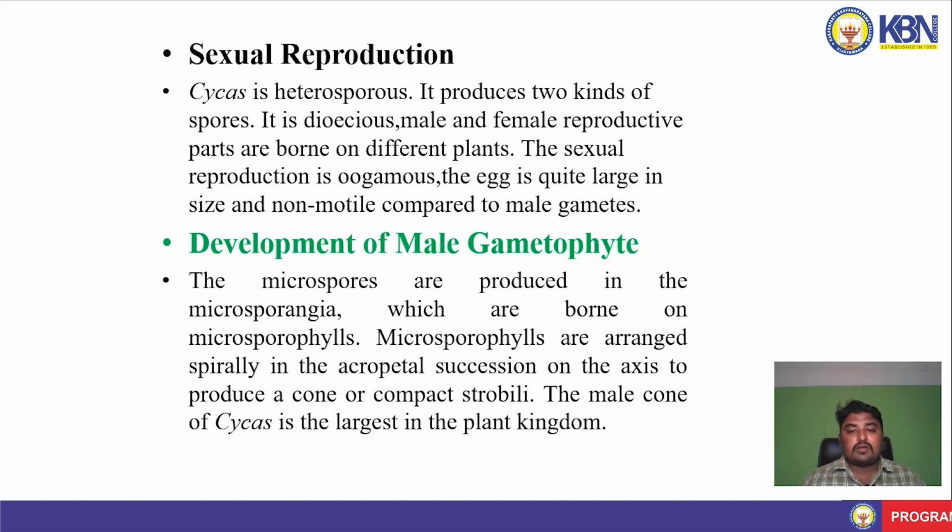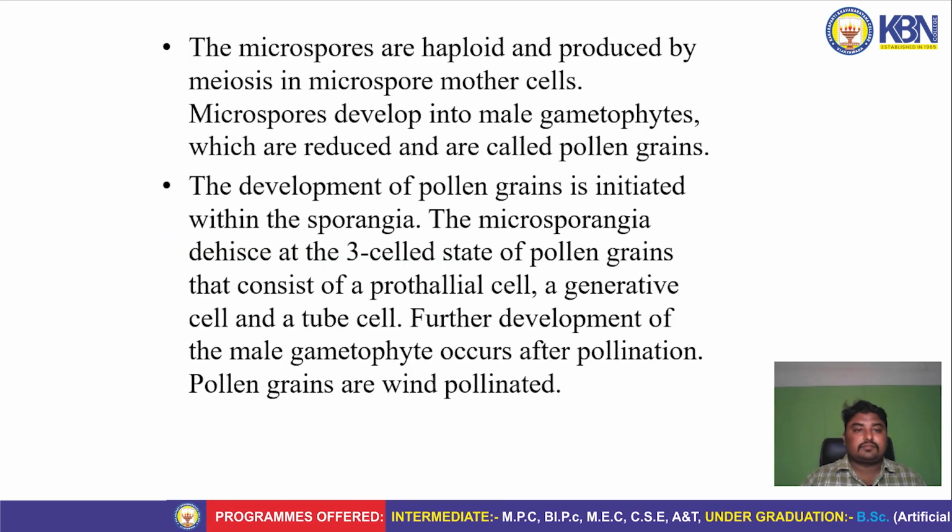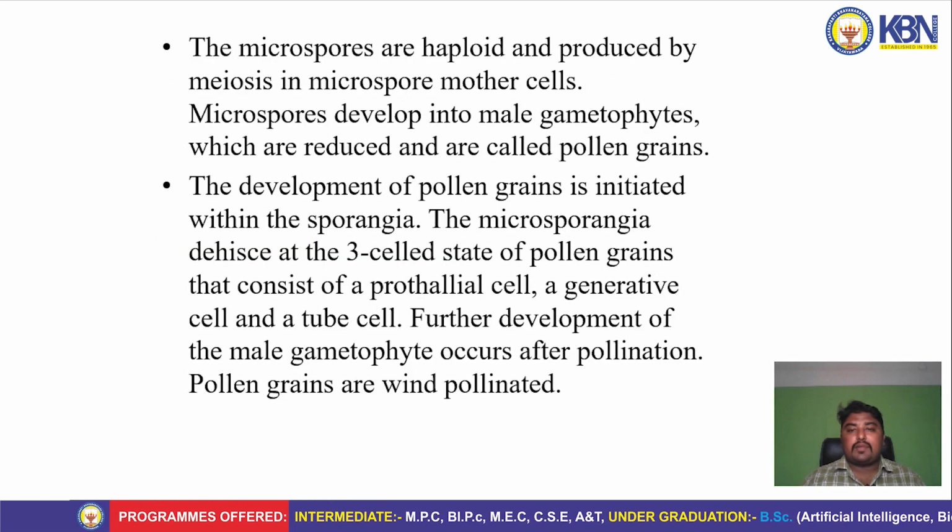gametophyte. The microspores are produced in the microsporangia which are borne on the microsporophylls. The microsporophylls are arranged spirally in acropetal succession on the axis to produce a cone or compact strobilus. The male cone of Cycas is the largest in the plant kingdom. The microspores are haploid and produced by meiosis in microspore mother cells.